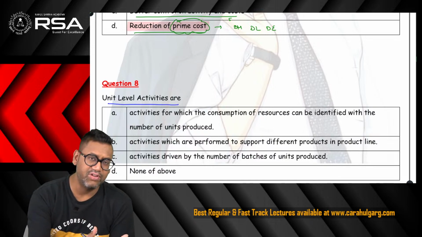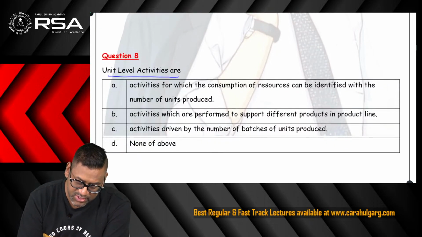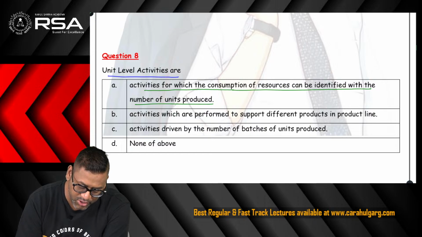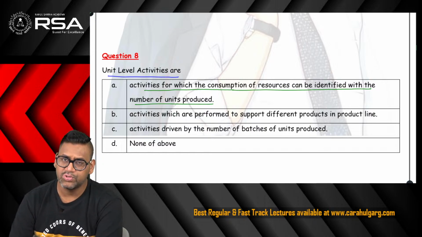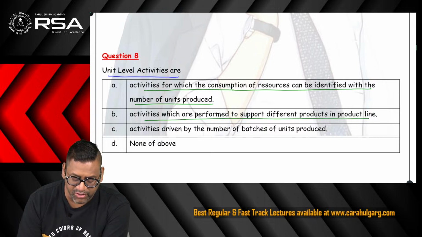For example, unit level activities or batch level activity or product level activities. In that it is asking about the unit level activities. So it says unit level activities are activities for which the consumption of resources can be identified with the number of units produced. So this seems to be the best answer, yet we will read the other two. Activities which are performed to support the different products, no.